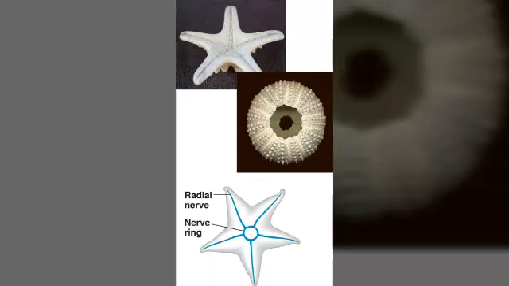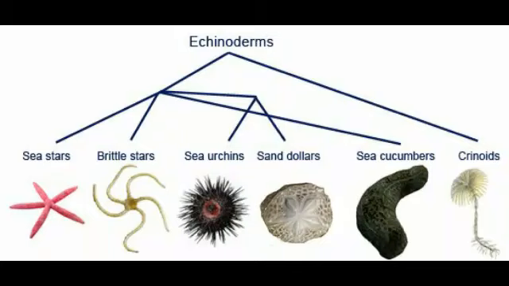Through them they take in water. They have a well developed water vascular system in their body structure. So there are different categories: sea stars, brittle star, sea urchin, sand dollar. These are all examples of phylum Echinodermata.